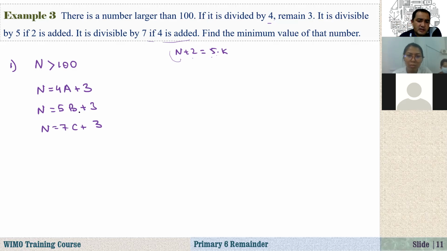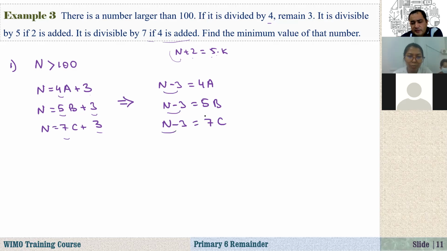What we see here is, if you divide by 4, remainder is 3. Divide by 5, remainder is 3. Divide by 7, remainder is 3. What does it mean? I can convert it into this form. Take 3 to the left-hand side: n minus 3 equals 4a, n minus 3 equals 5 times b, and n minus 3 equals 7 times c. So this n minus 3, the same number, is divisible by 4, divisible by 5, divisible by 7.